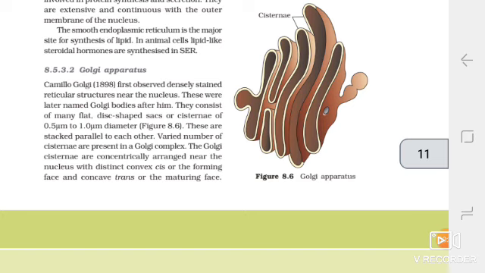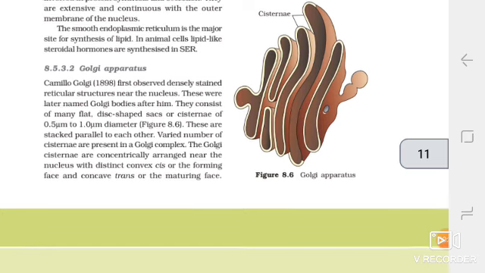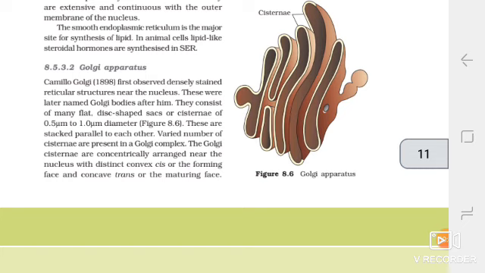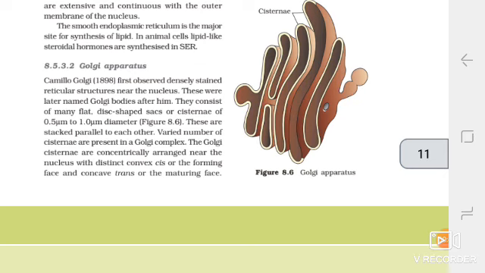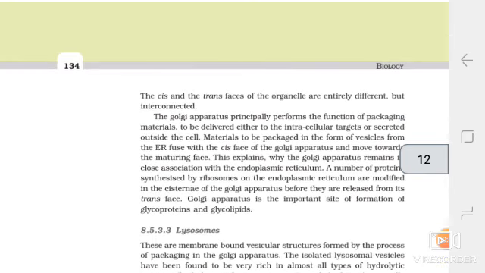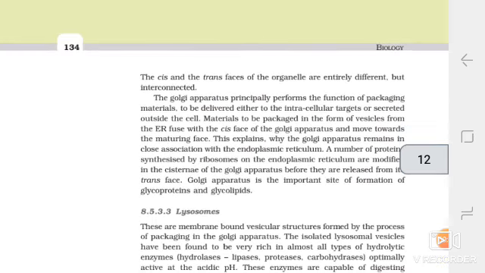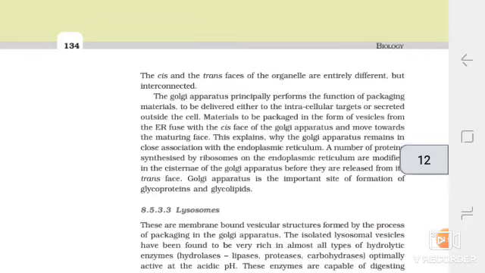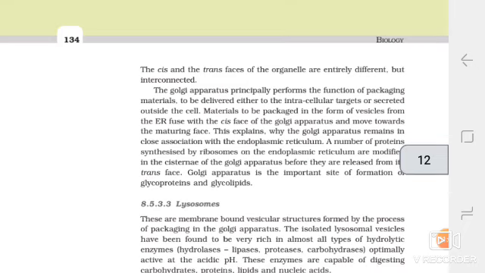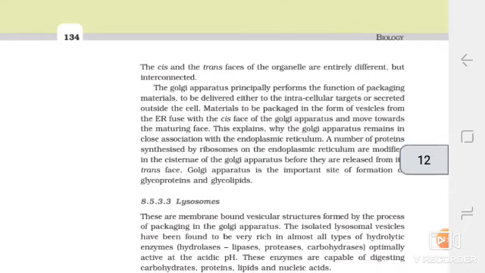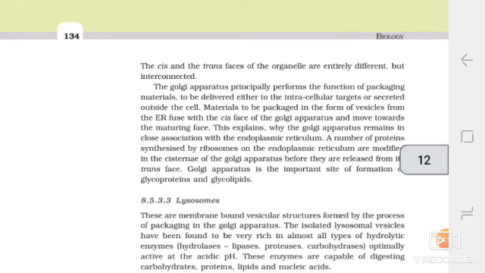The Golgi cisternae are concentrically arranged near the nucleus with distinct convex cis or the forming face and concave trans or the maturing face. The cis and trans faces of the organelle are entirely different but interconnected. The Golgi apparatus principally performs the function of packaging materials to be delivered either to the intracellular targets or secreted outside the cell.